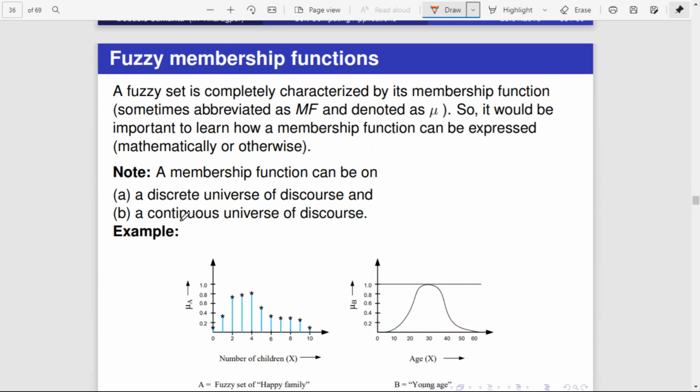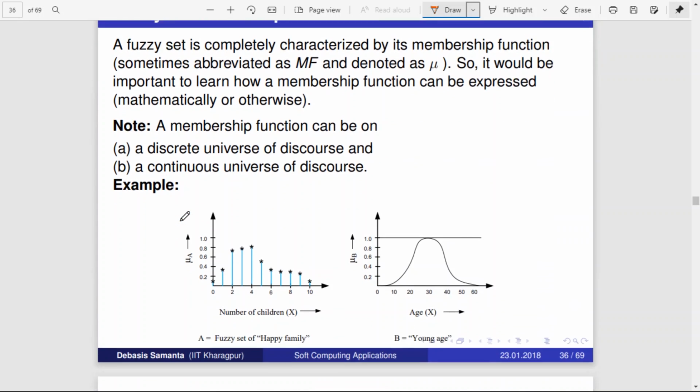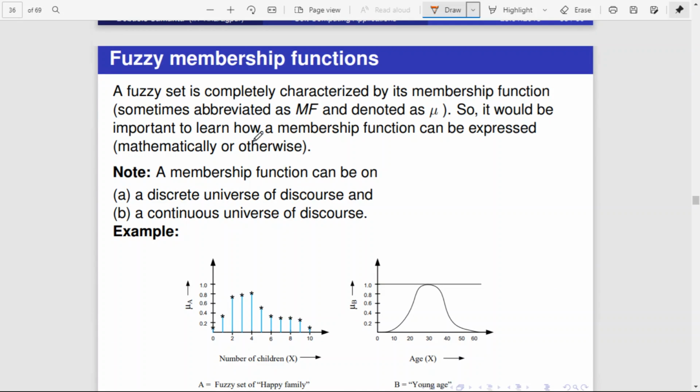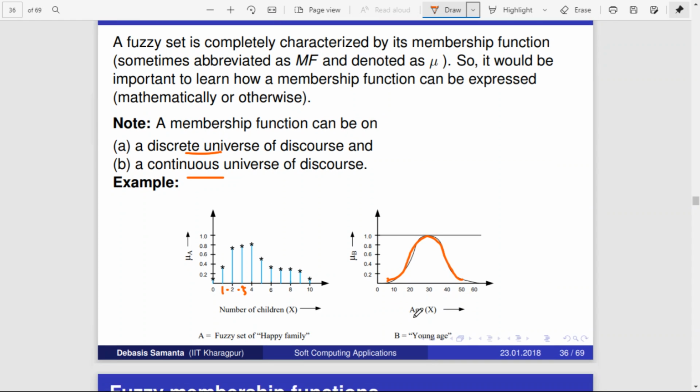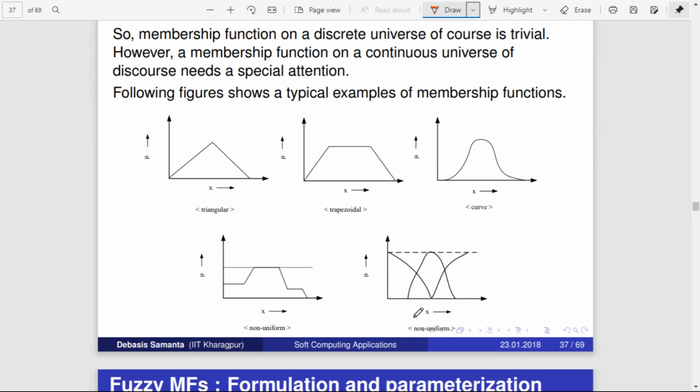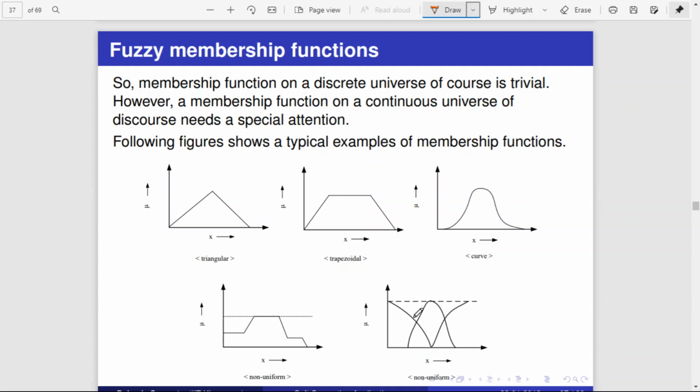As we have already discussed, the membership function can be either discrete or continuous. This is an example of a discrete membership function, where there are discrete values, say 0, 1, 2, 3, and in between there is nothing. Whereas this is a continuous membership function. Now let us discuss something more about membership functions.